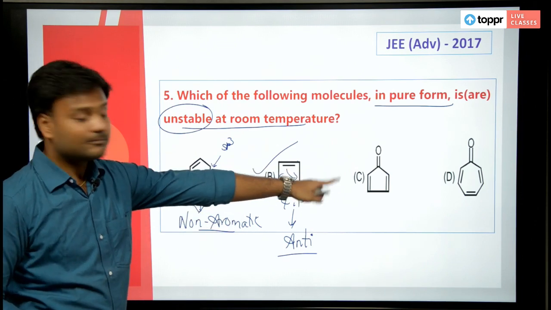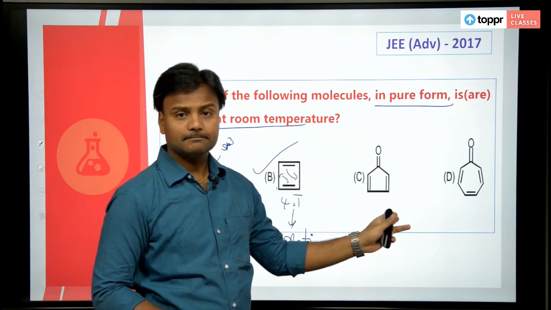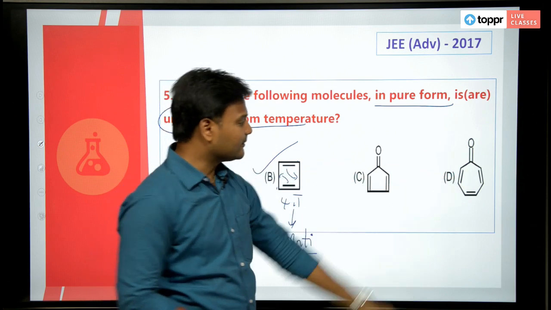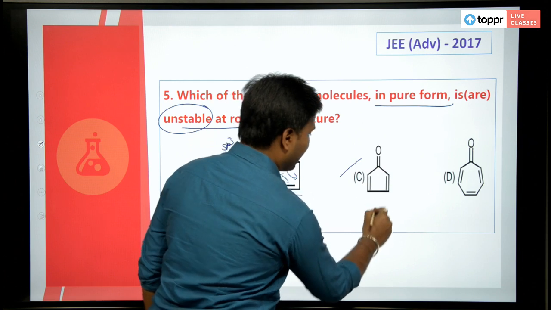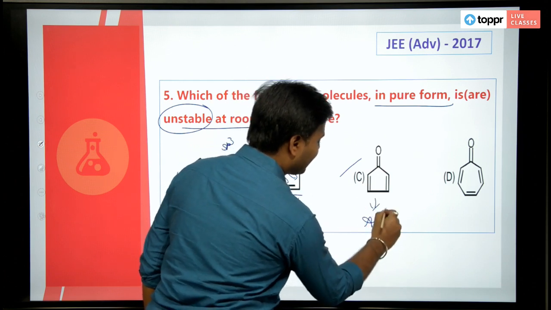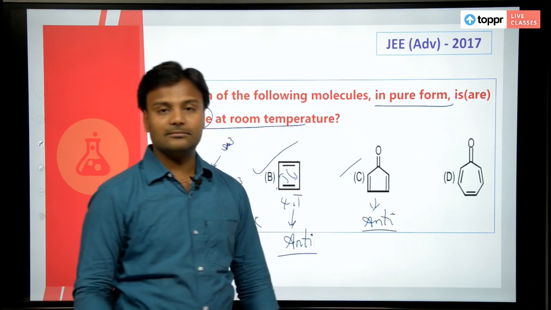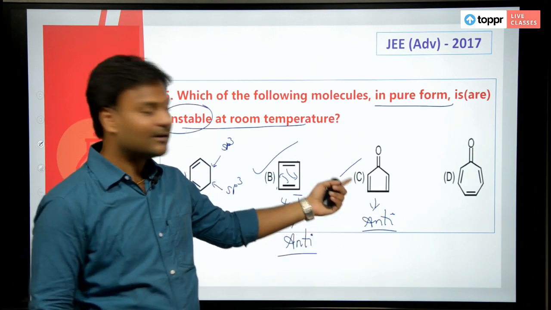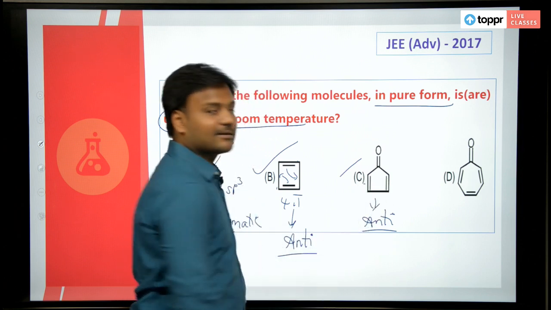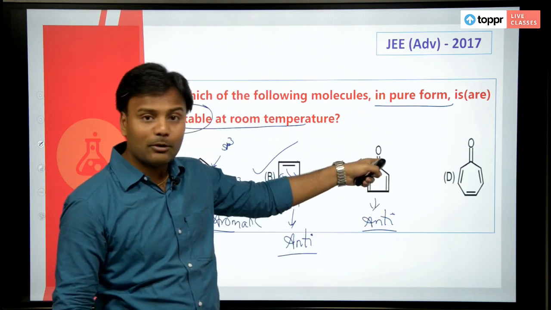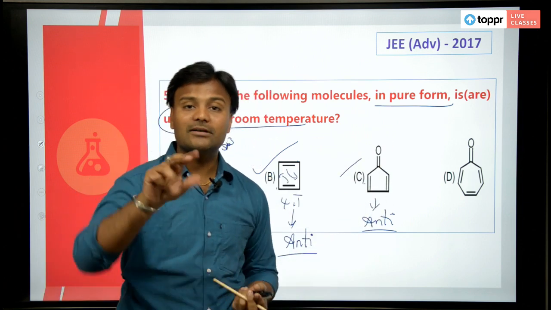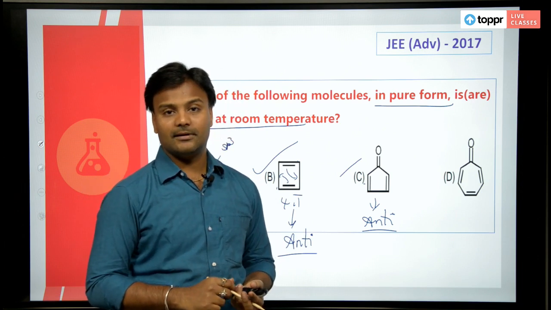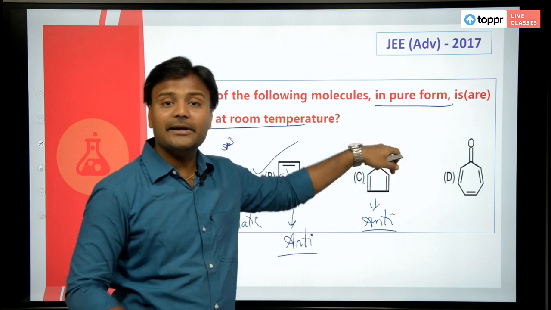Looking at structure C, what about this one? This is again an anti-aromatic compound, which means this is also unstable. Why? Because it is a 4 pi electron system. Do not consider the double bond which is present outside the ring, because it is not participating in the delocalization process.